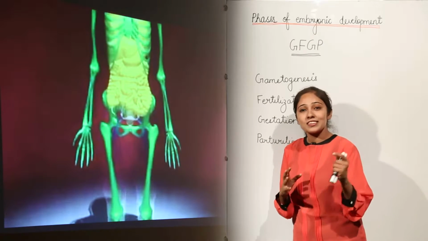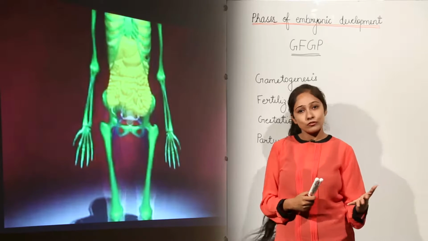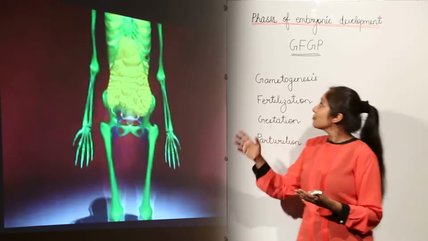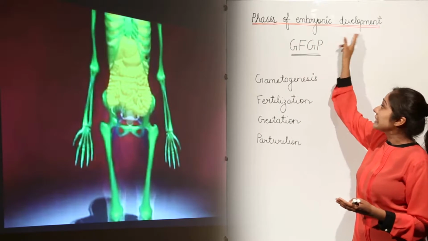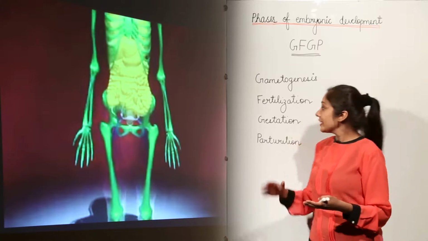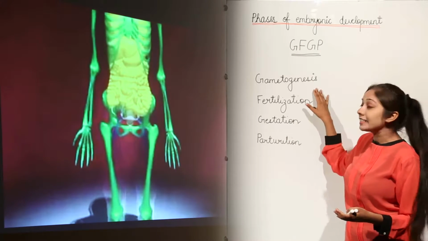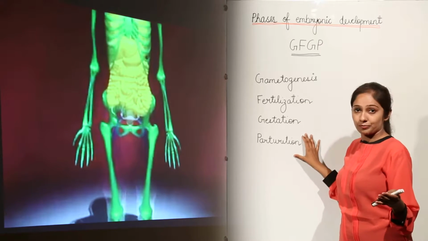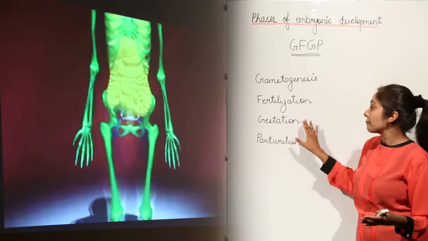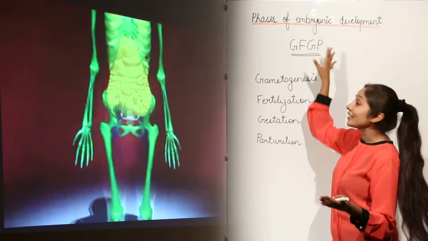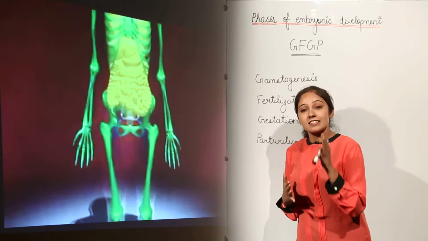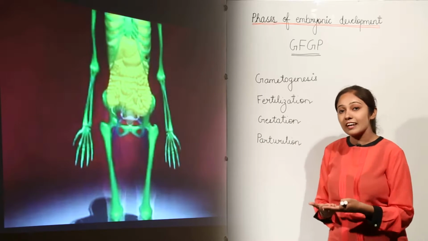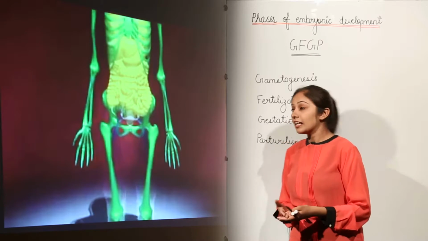This is so important from the examination point of view, plus for your basic understanding of this unit. So remember that the phases of embryonic development have been broadly classified into four: gametogenesis, fertilization, gestation and parturition. Let us discuss these phases one by one, because they form the basis of our understanding about reproduction and embryo development.